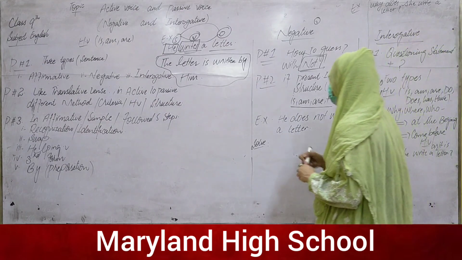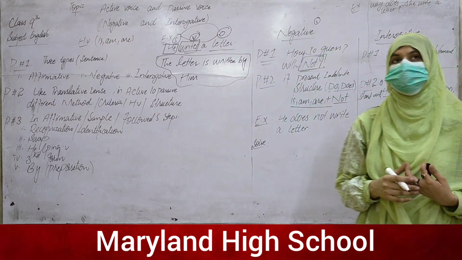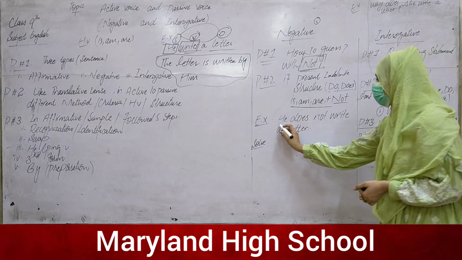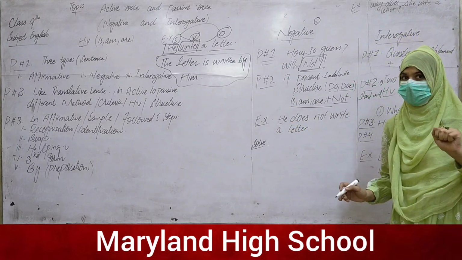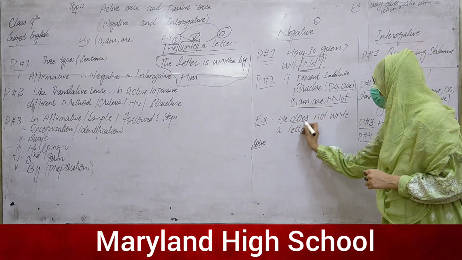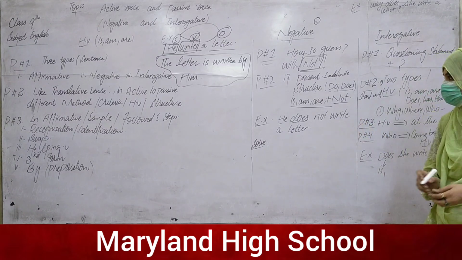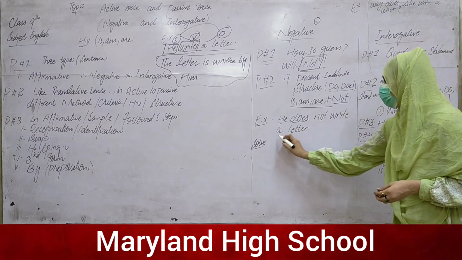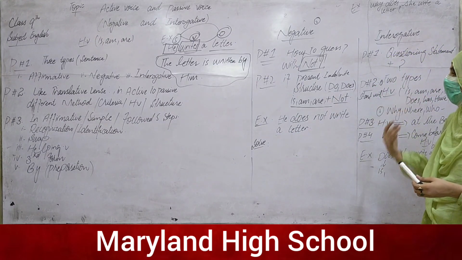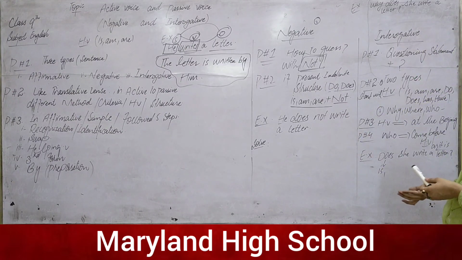Here is the example. He writes a letter, without not, without do and does, is a purely affirmative example. Here is the same example but with does: he does not write a letter. Because we already use the es in does, we will not use the s in write. How can we solve and convert this statement?